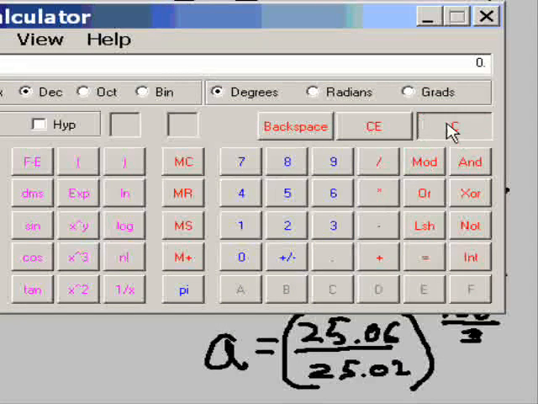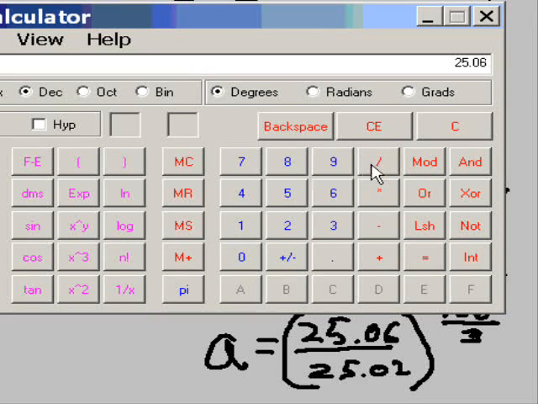All right, here we go. Clear off everything. 25.06 divided by 25.02 equals 1.00159 and so on. Now, I'm going to make that the base. I hit the x caret y button. That's my base.